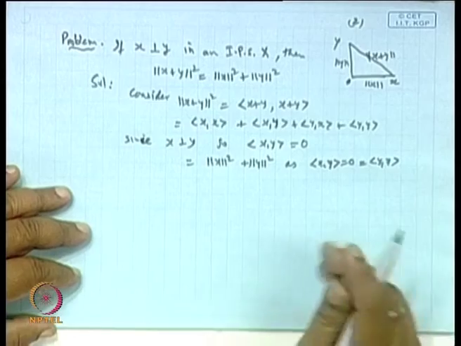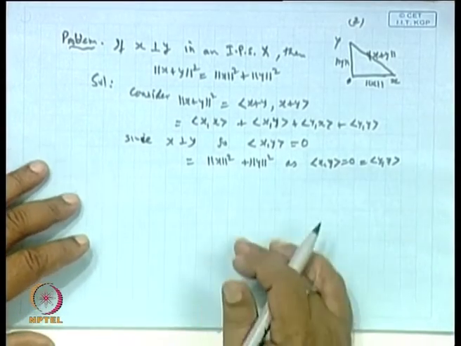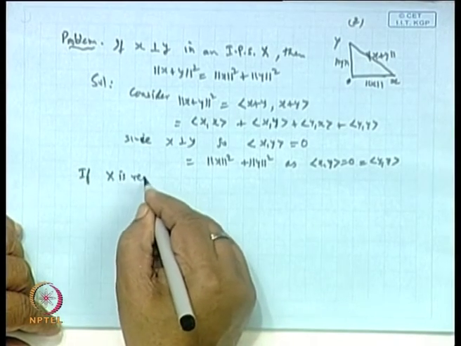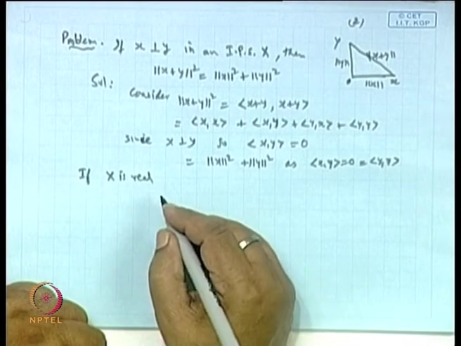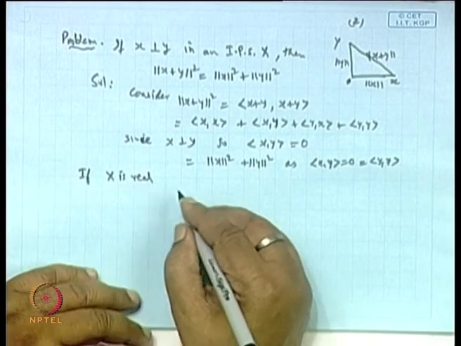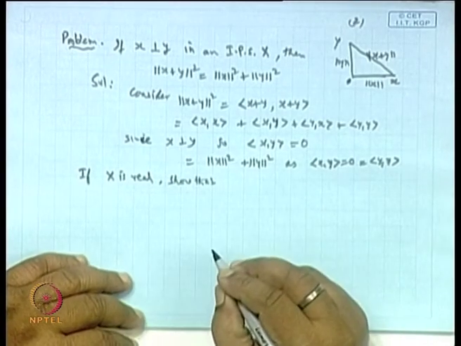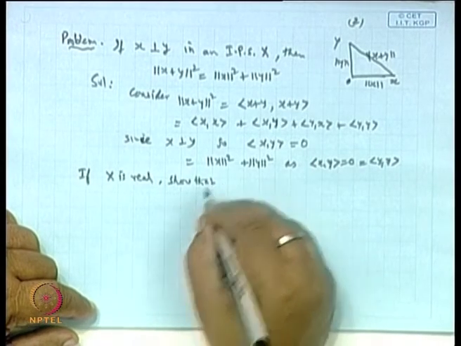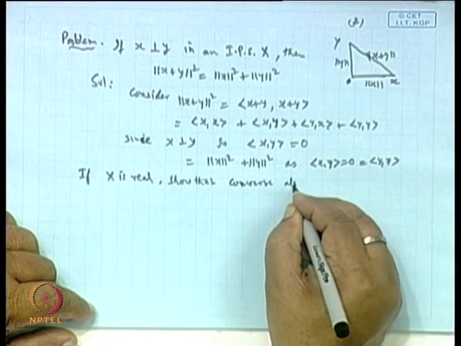Is it okay? So there is nothing to prove. Now the interesting problem is, if x is real, that is a real vector space, then so that conversely the given relation implies, so that the converse also holds good.